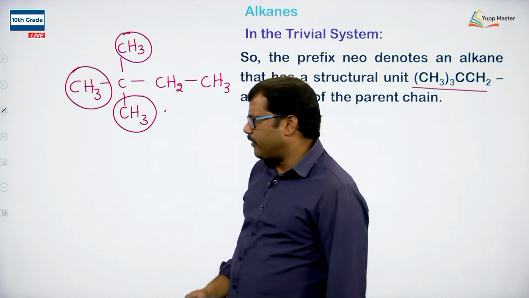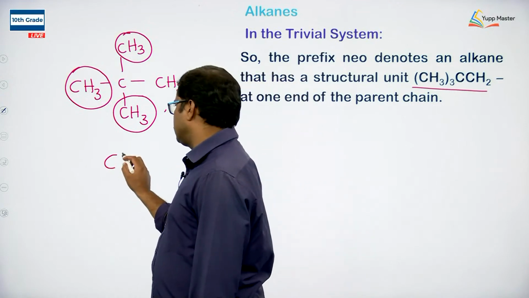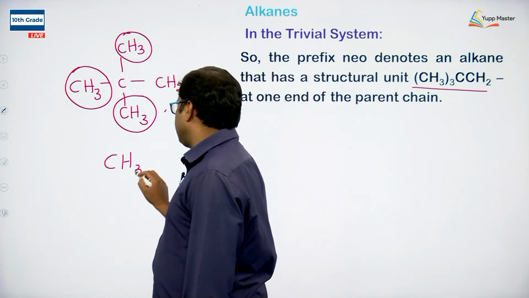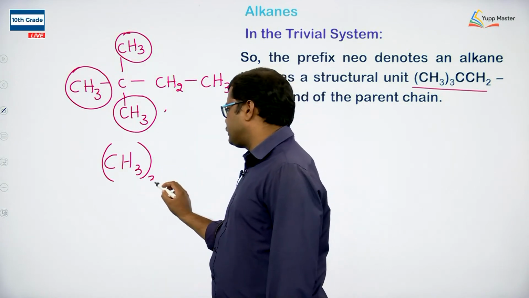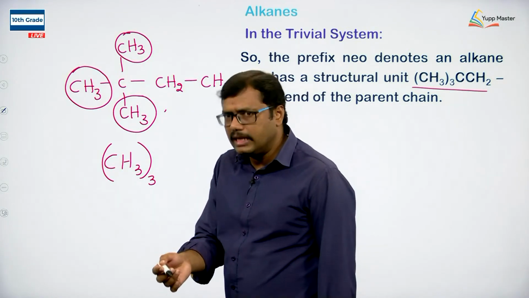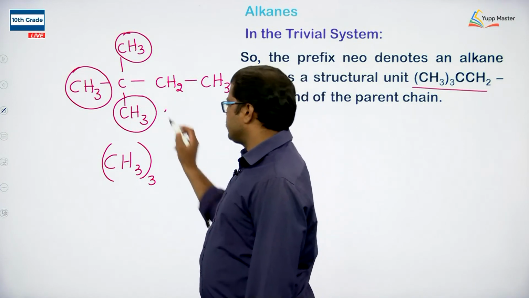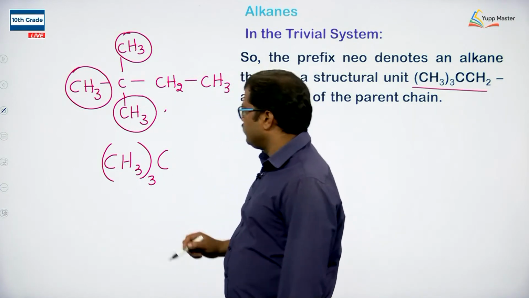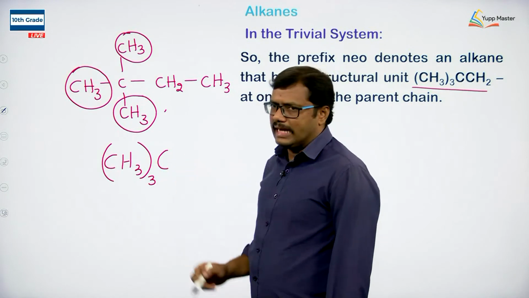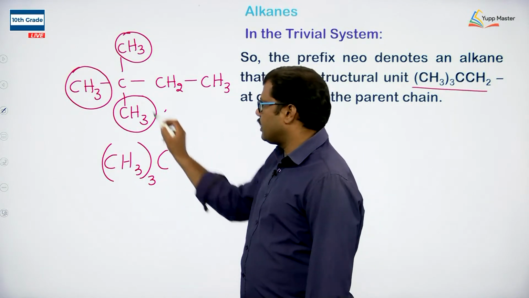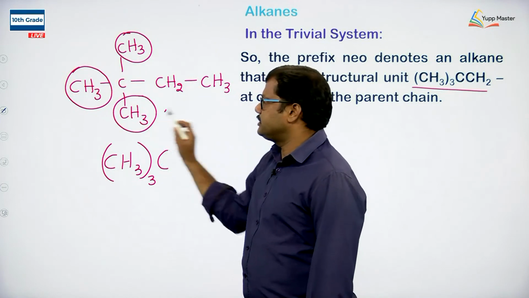So, if I simplify writing this structural formula, I can write it as CH3 taken 3 times, since we have 3 CH3s. What does this carbon indicate? To this particular carbon, the 3 CH3s are attached.